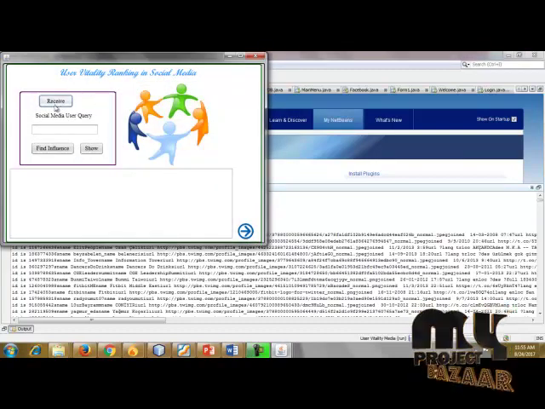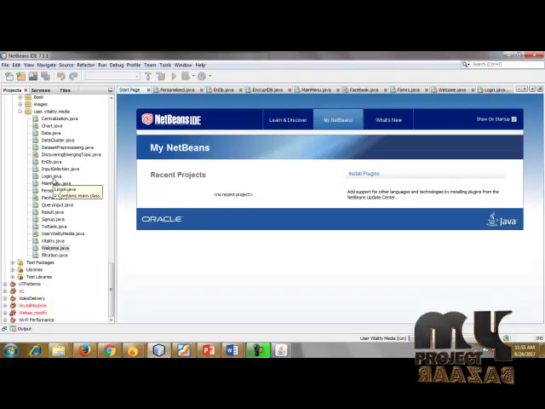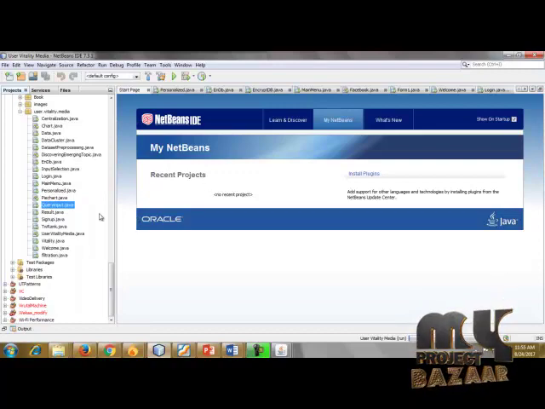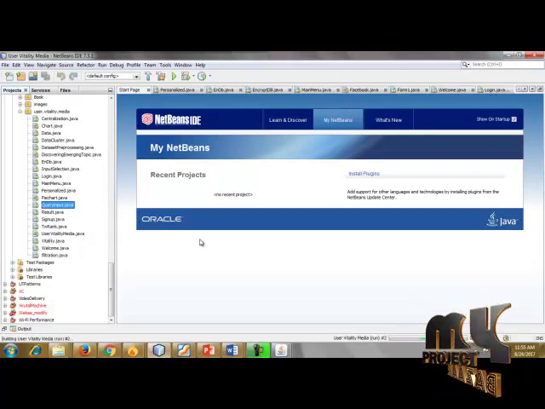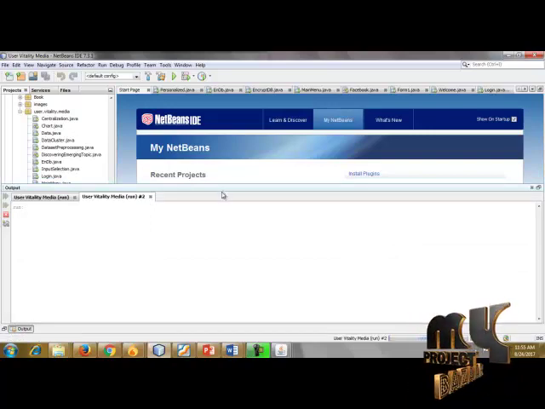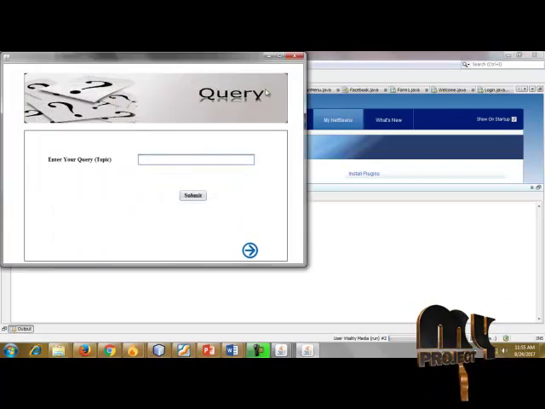Now this is the receiving information. I go to the user query, giving the input query. The query input is nothing but a user sending some information, retrieving query information. Now I am running query.java. This is a query.